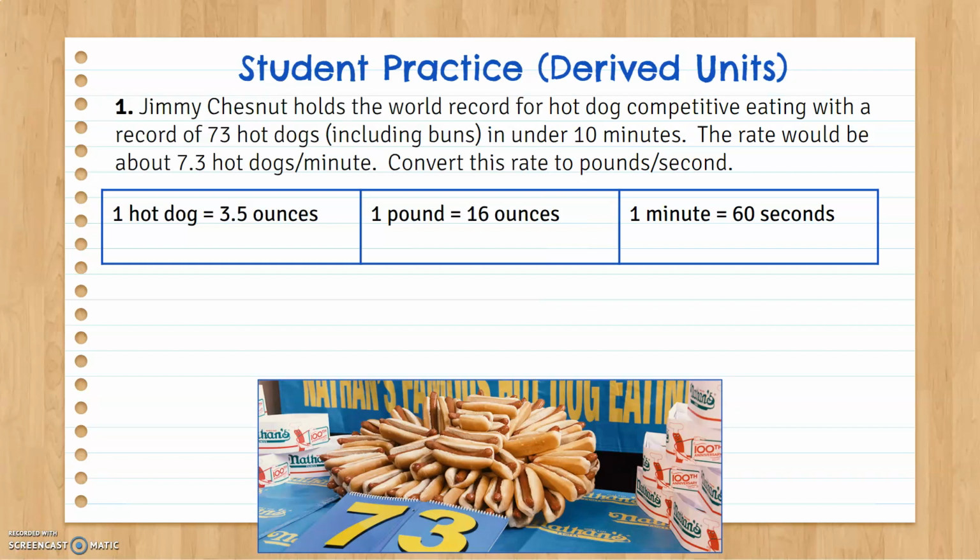So for our problem, we're going to say that the rate that he ate all these hot dogs, I don't think I've eaten 73 hot dogs in my entire lifetime, but anyway, the rate at which he would eat the hot dogs would be 7.3 hot dogs per minute. Let's convert this to pounds per second. So I want you to try this. Pause the video. Try to do the derived units, the process of converting as we go across. So getting rid of units on top or units on bottom, etc. So pause the video and come back and see how you did.